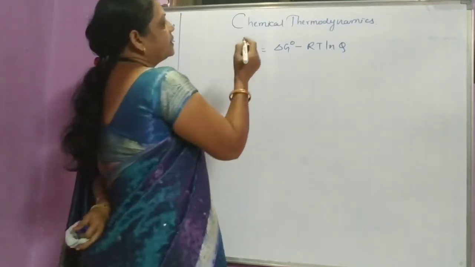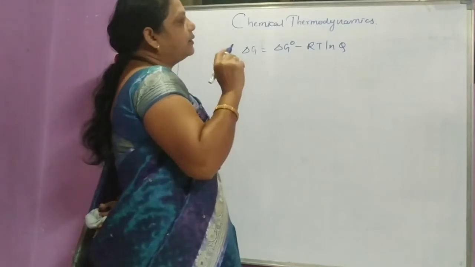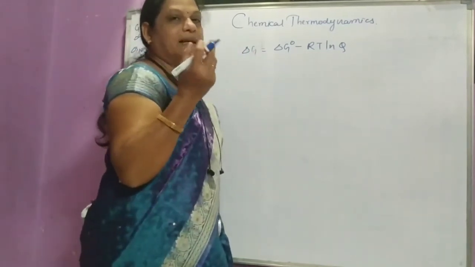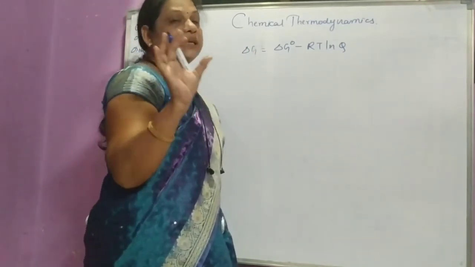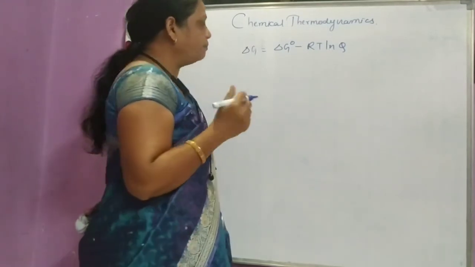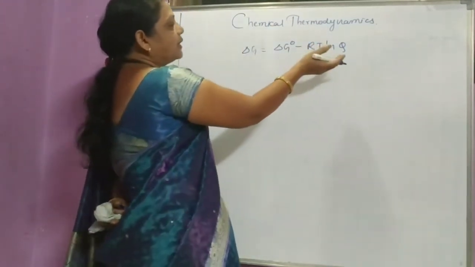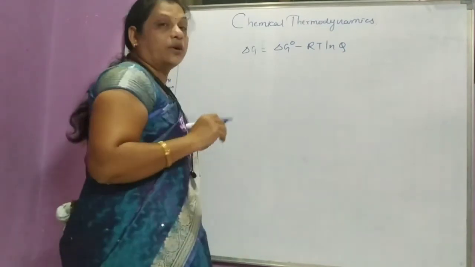Suppose the reactants are in the form of liquid or solid, then there is a concentration.